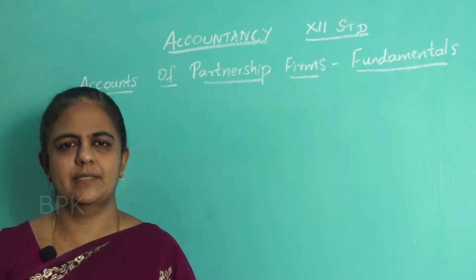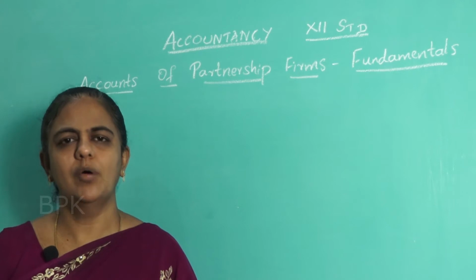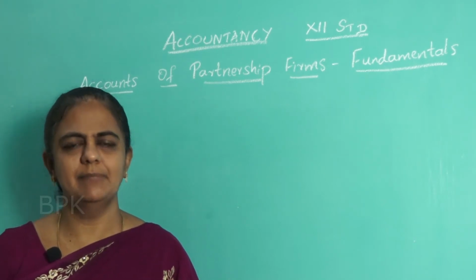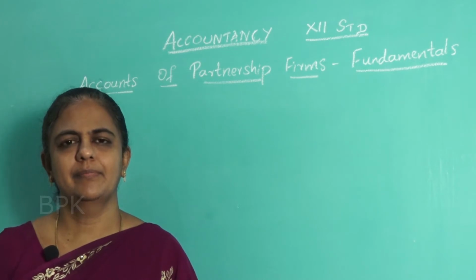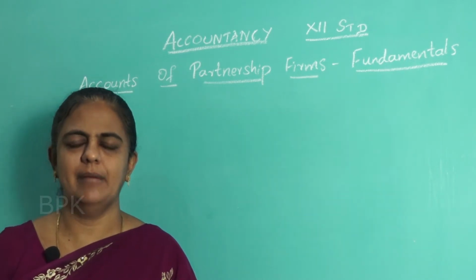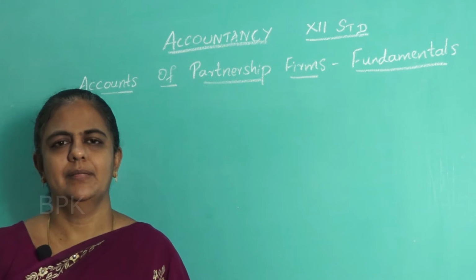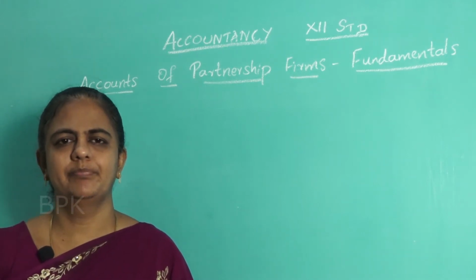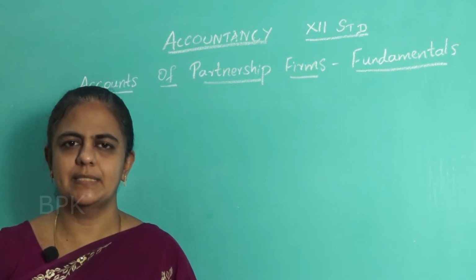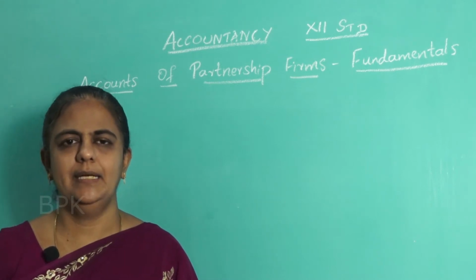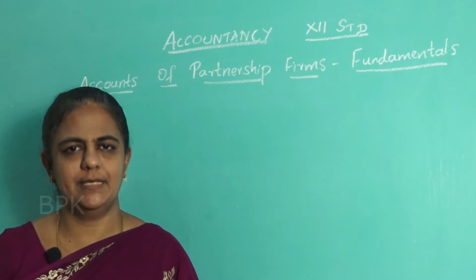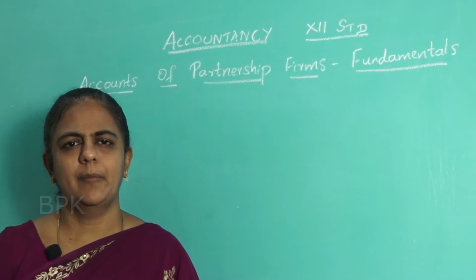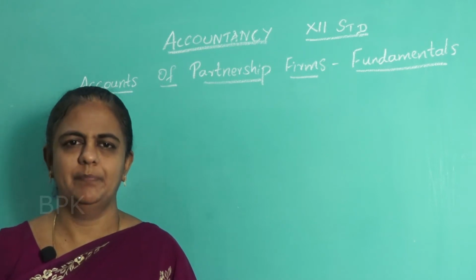So because of this need for more capital, risk bearing, and managerial ability, the partnership form of business came into existence. When a sole trader wants to expand his business and requires capital, he can take his friend or any of his relatives into his business with an amount of capital.